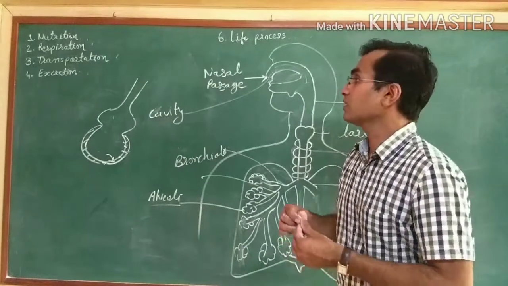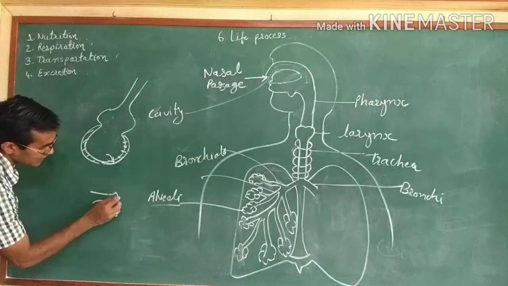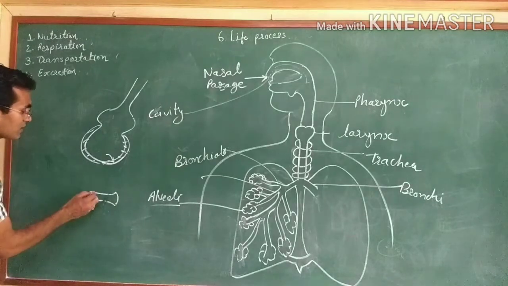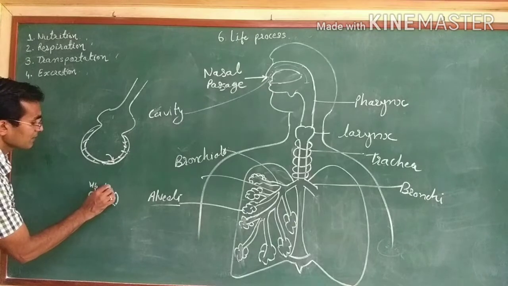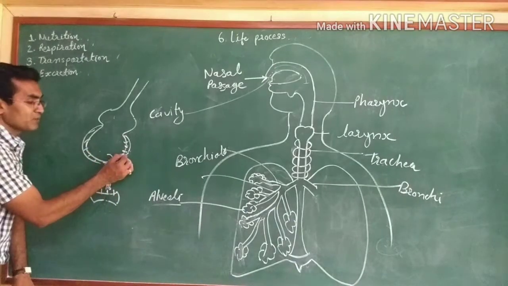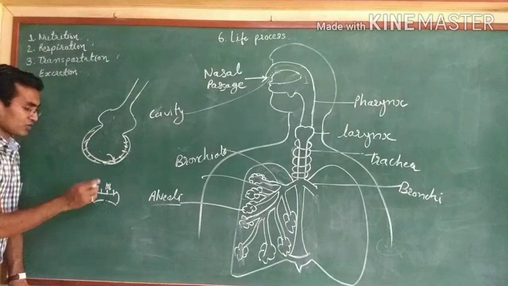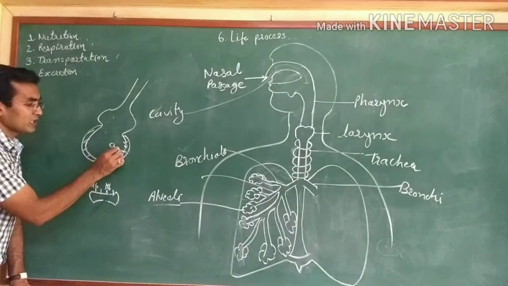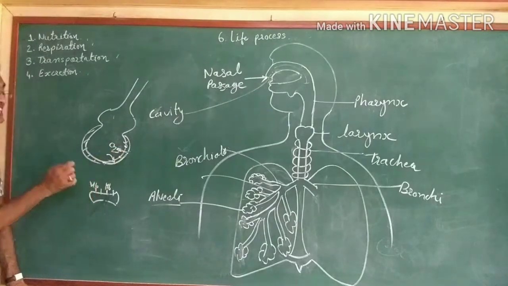RBCs, with a biconcave shape. On the RBCs, hemoglobin molecules are present. That is why once an RBC comes here, hemoglobin is exposed to the oxygen molecule. Here the O2 molecule is present, so it will bind with the Hb molecule.